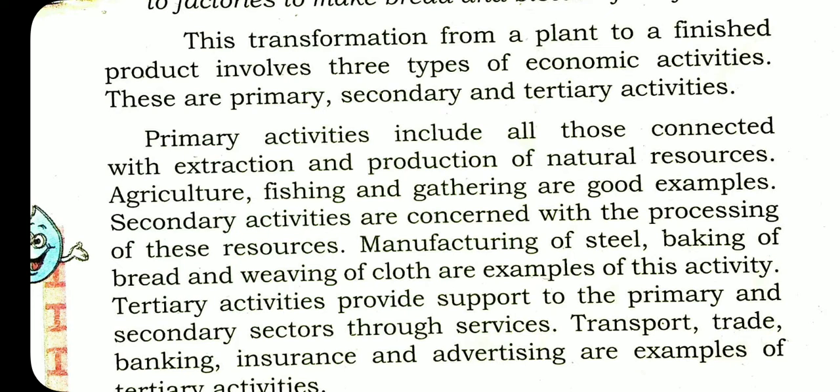Tertiary activities provide support to the primary and secondary sectors. That means agriculture is the primary activity, and when given to the process in factories or industries, these are the secondary activities.